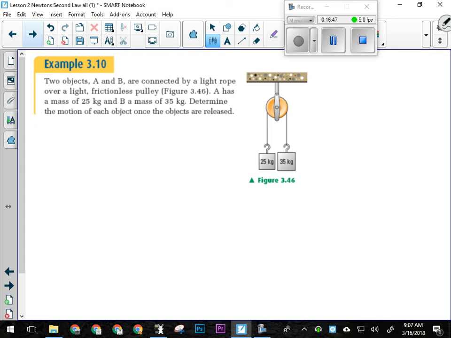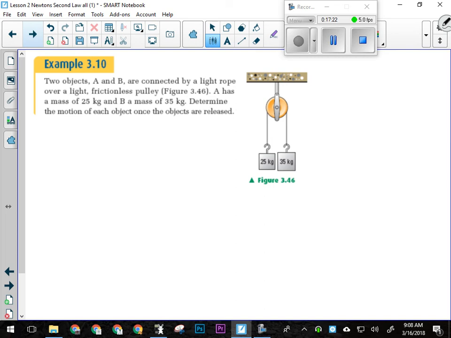No, it can't, because the two masses are going to be doing what? Yeah, they work against each other. While they're both being acted on by gravity, they're not going to accelerate at 9.81 because one has to pull the other. And obviously the closer they are in mass, the slower that thing would go. If we had 50 and 1, obviously that's going to go pretty fast. But when they're close like this, the acceleration is going to be reduced. So let's have a look at how we would set this one up.